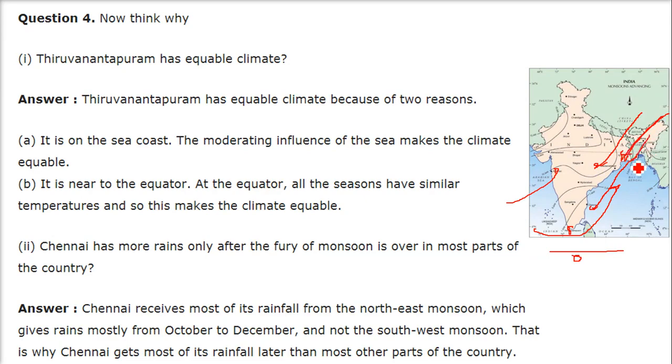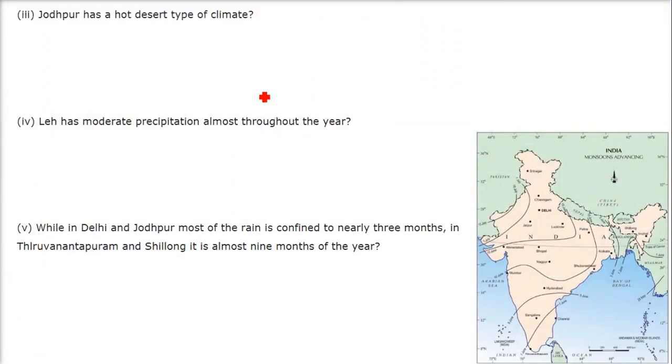But when they come down here, these winds gain moisture from the warm ocean, warm sea. So now they have water. So when they come here at the Coromandel coast, they rain. So Chennai receives most of its rain from the northeast rather than the southwest monsoon, from October to December. That is why Chennai gets most of its rainfall later than most other parts of the country.